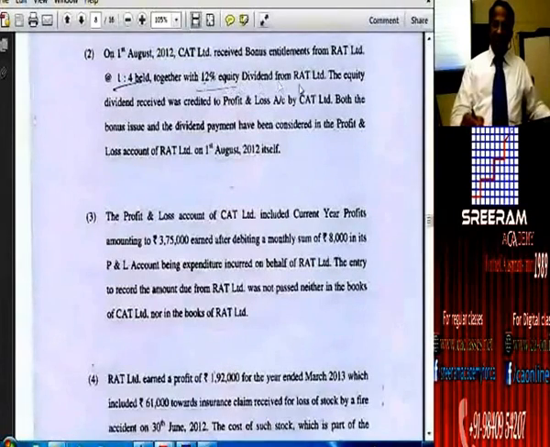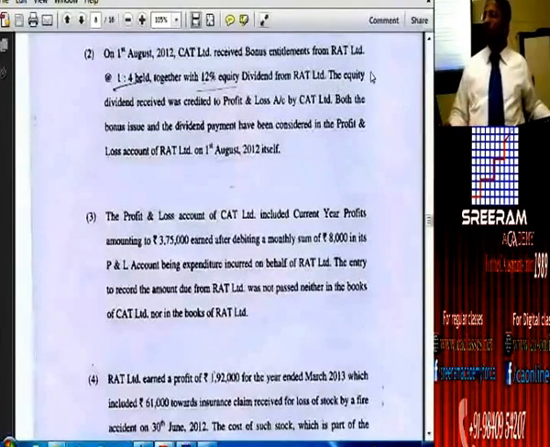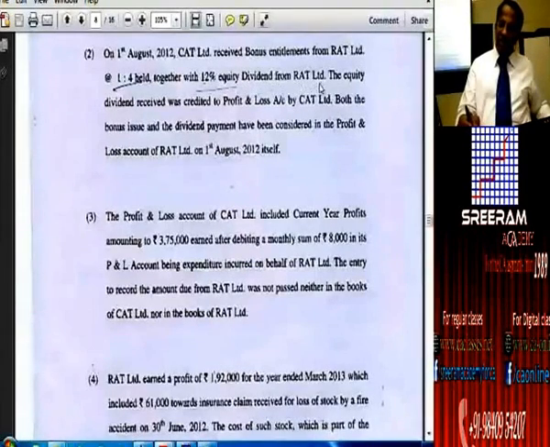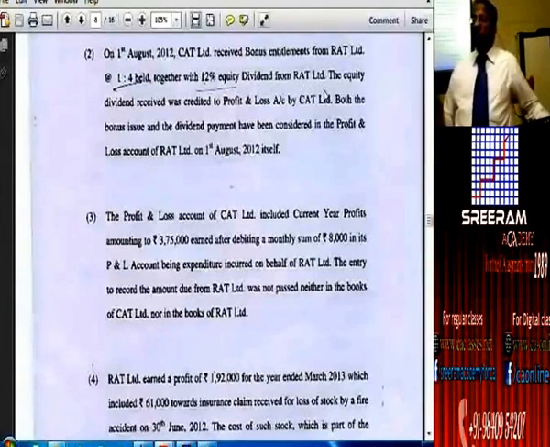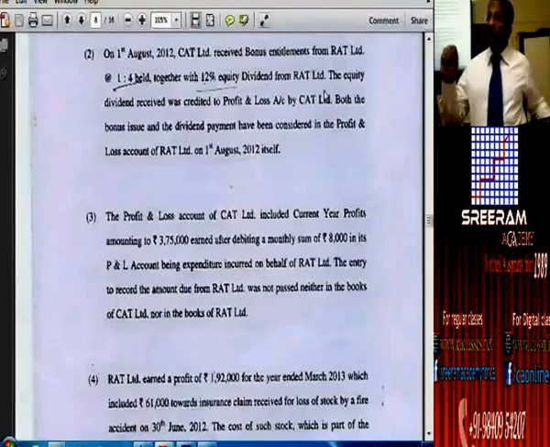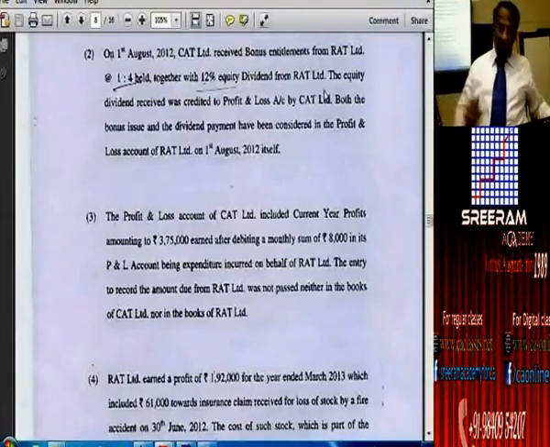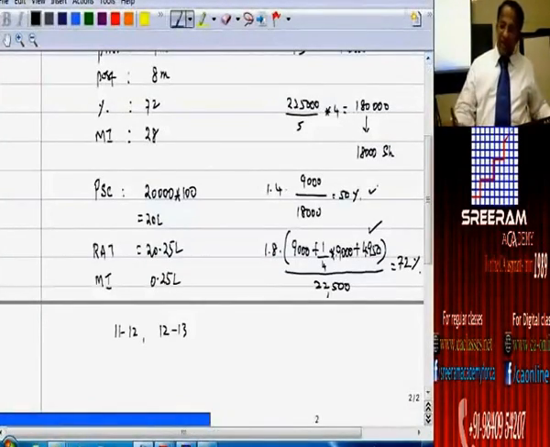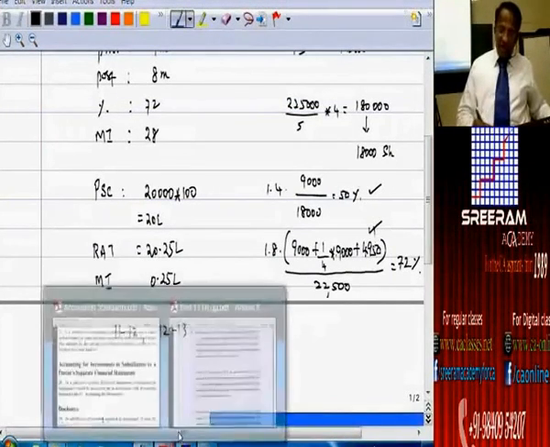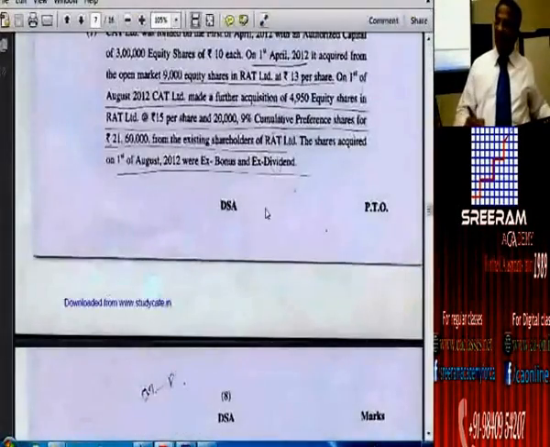together with 12% equity dividend from RAT Limited is what they have given. What do you mean by that? On 1st of August, CAT received bonus entitlements from RAT Limited at the rate of 1/4 together with 12% equity dividend from RAT Limited. So, parent company had received dividend on their existing holding which was 50%. Remember, in the first purchases when they made it was 50%. Only for the second purchases they mentioned in the problem that it is on ex dividend purchases.